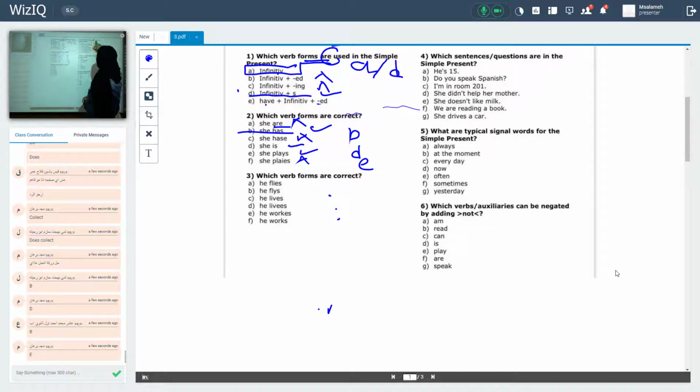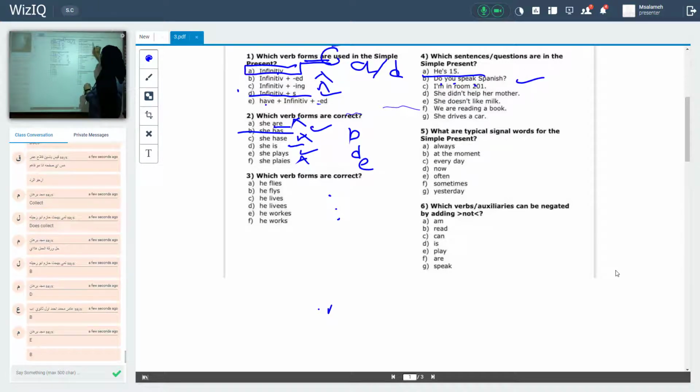Which sentence or question are in the present tense? He is 15. It's right. He is 15, it's the right answer. Do you speak? Do plus subject plus verb infinitive. It's the right answer. I am in room 21. Okay, it's right also. It's the right answer. I have a subject, I have a be verb in the present tense, and the complement.